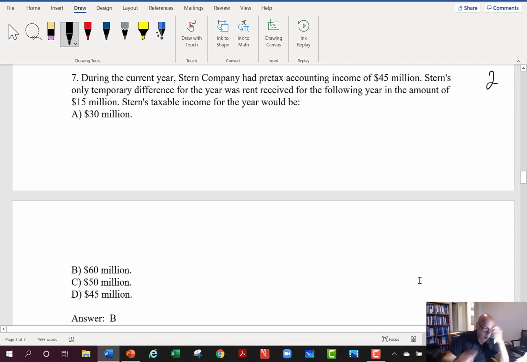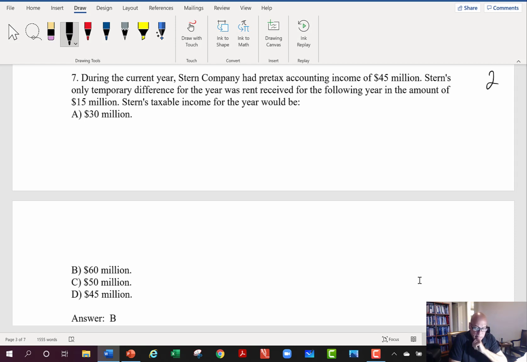Okay, let's take a look at this one now. Stern Company has pre-tax income of 45 million. Stern's only temporary difference for the year was rent received for the following year in the amount of 15 million. What's the taxable income?